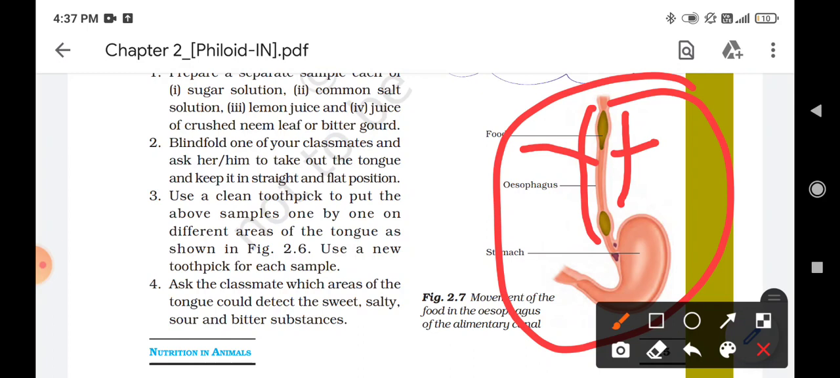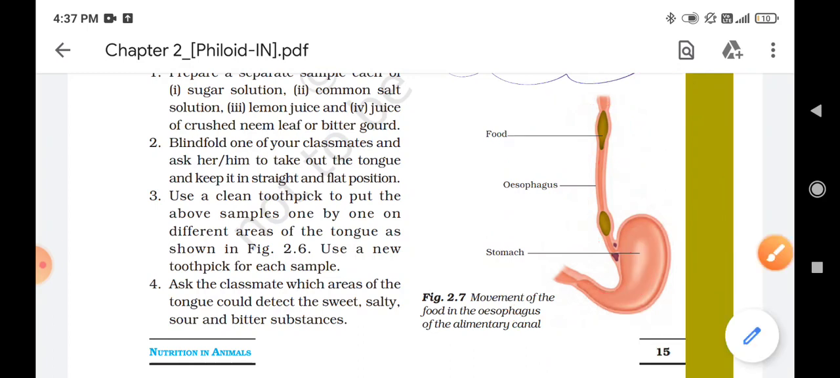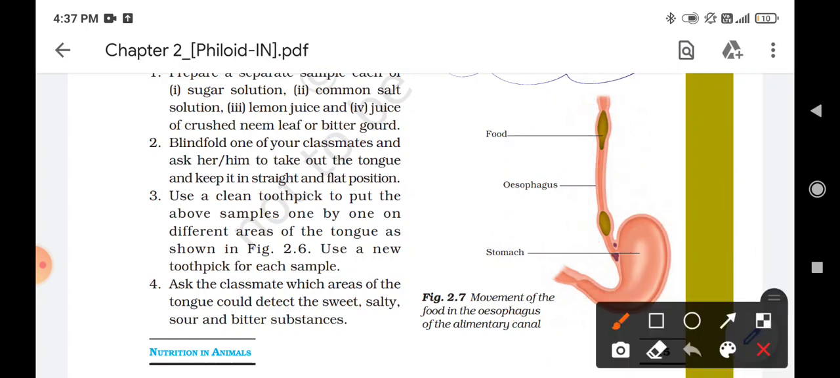Stomach is like a flattened J shape. This is a flattened J shape like structure, the stomach. Okay, so the stomach contains mucus, hydrochloric acid, and other digestive juices. Okay, so what are the functions of all these things in the stomach? The mucus helps in the protection of the lining of the stomach.